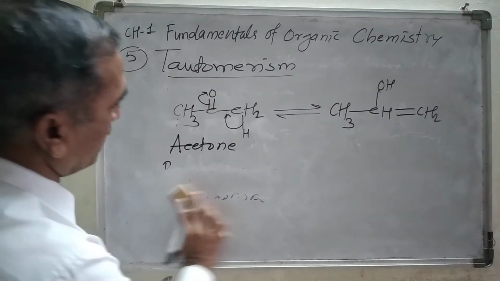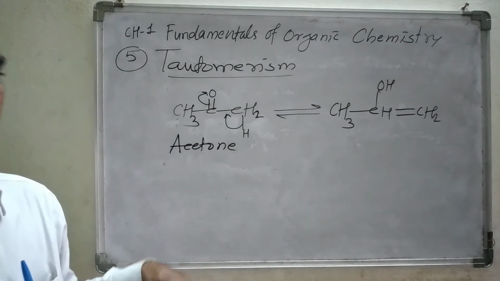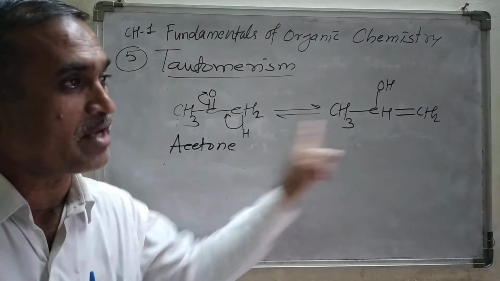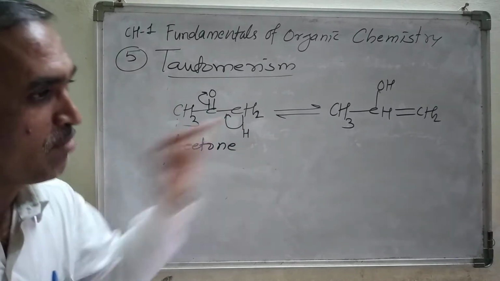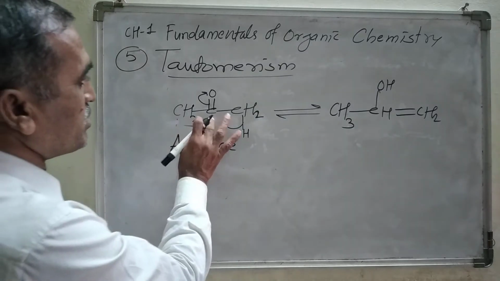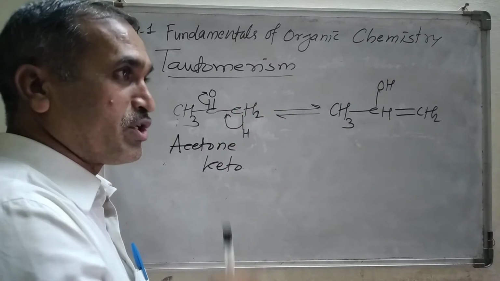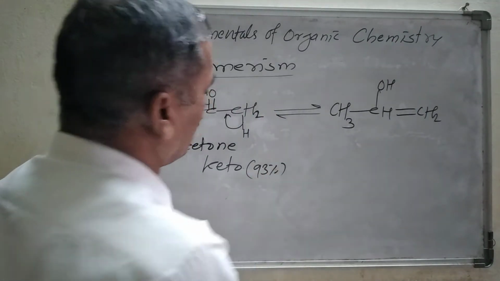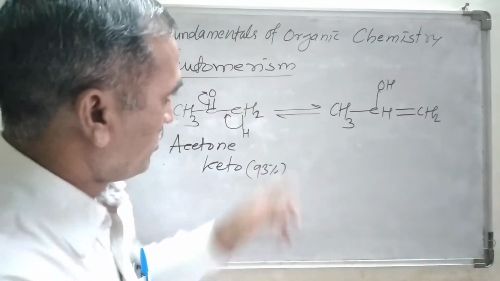Now here are two structures at an equilibrium. According to the definition, these two structures are interconvertible isomers that coexist at an equilibrium, and this is known as tautomerism. This form is known as the keto form. And as we know, the keto form is the major one, nearly 93% of this keto form is present, whereas